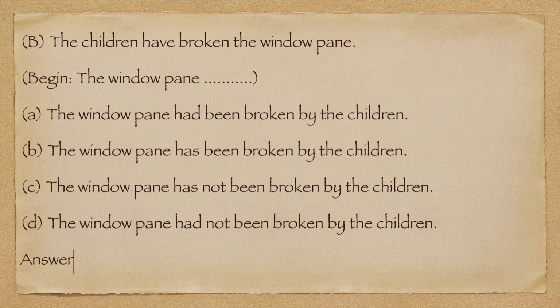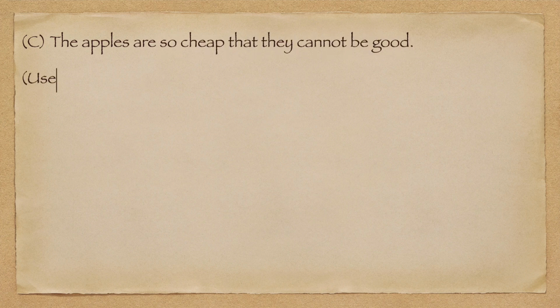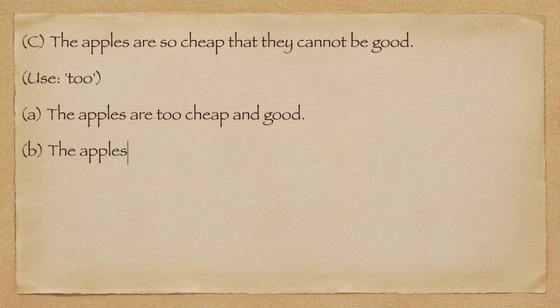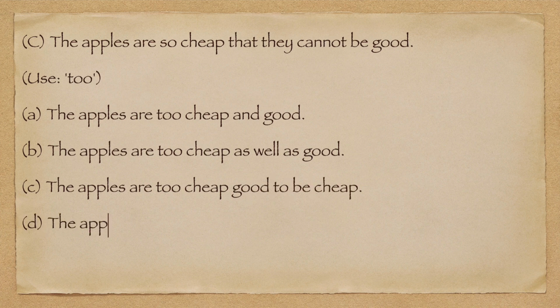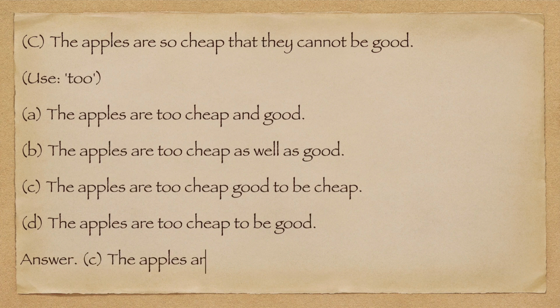Answer. D. The window pane has been broken by the children. C. The apples are so cheap that they cannot be good. Use too. A. The apples are too cheap and good. B. The apples are too cheap as well as good. C. The apples are too cheap good to be cheap. D. The apples are too cheap to be good. Answer. C. The apples are too cheap to be good.